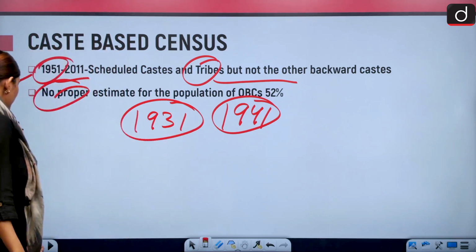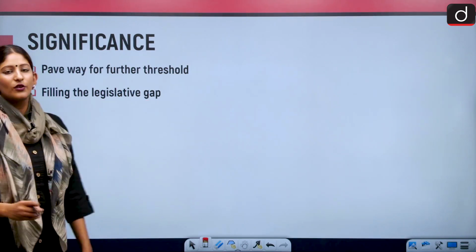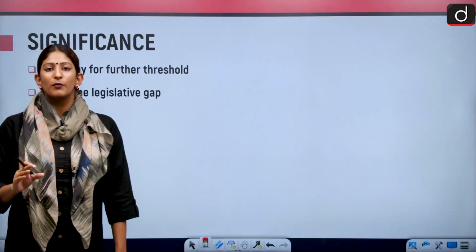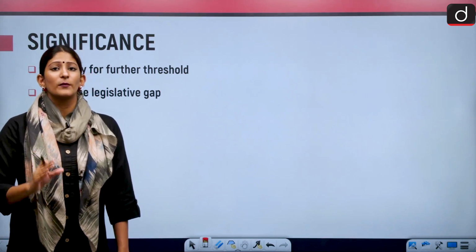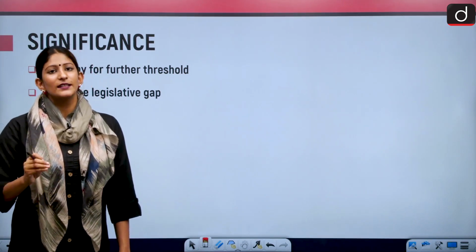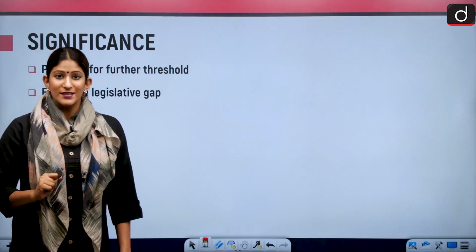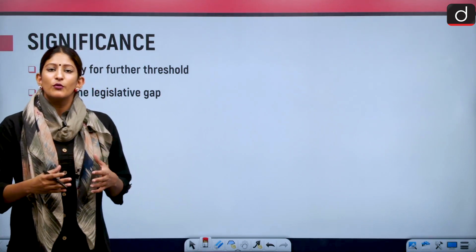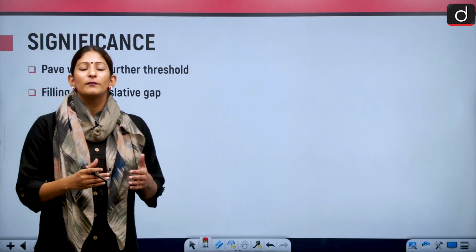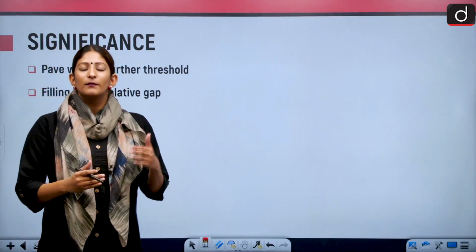Moving on, if we talk about the benefits of a socio-economic and caste census, it is very important, because only then will the government be able to know what policies should be formulated and which section is getting the benefits of reservation and which section is not. Because seldom it has occurred that more and more reservations are being cornered by those who have already been advanced